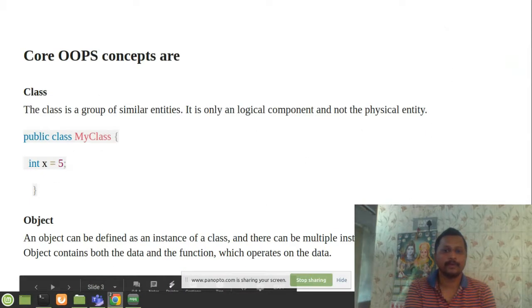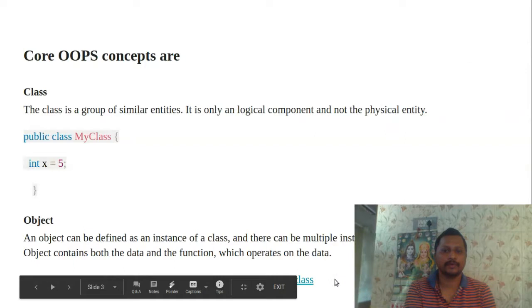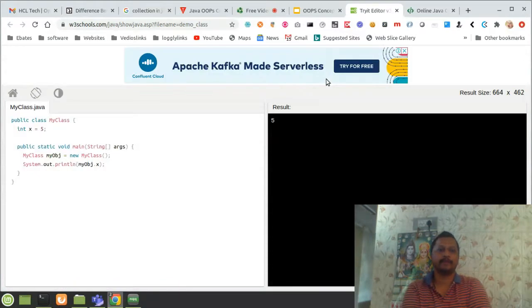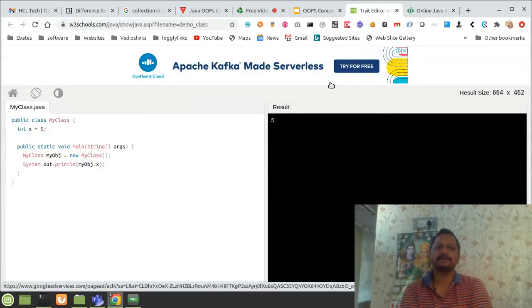Here is the simple demo I will show you. Here is my class example. The public static void main method is the method which acquires the properties, and I have just created my object for my class, and I just printed my object or text variable, which is a variable of an integer value, and I am just printing it here.